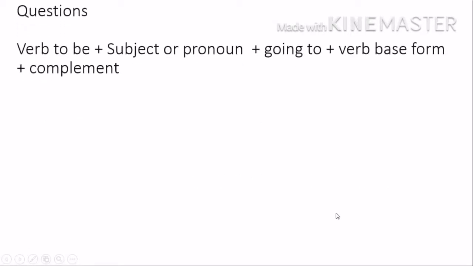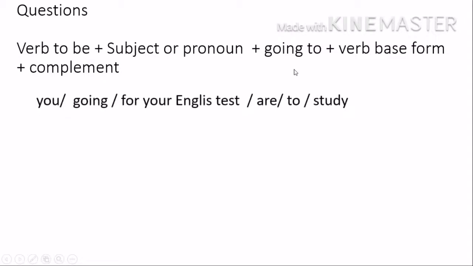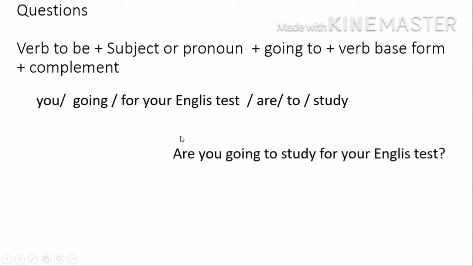Let's go with questions. Questions, I have to put first the verb to be, then the subject or pronoun, going to, and the verb in the base form, and the complement. Example, if I want to make a question here, I have to start: Are you going to study for your English test? On the responses, I just say, yes, I am, or no, I'm not.